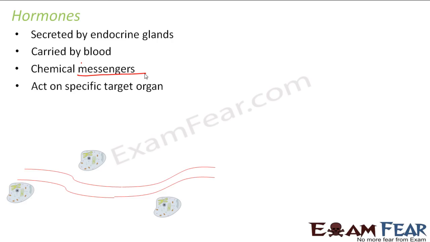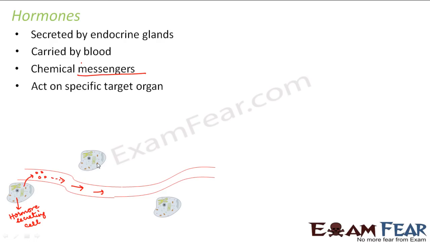It is somewhat like this. Let us suppose this is blood, and this is the flow of blood. These are the different cells of the body. Let us suppose this is a hormone secreting cell. That means this will produce hormone. Let us suppose these are the hormones which are produced by this hormone secreting cell. The hormones are produced directly into the blood. So now this is the blood, and the hormone also starts moving with the blood.